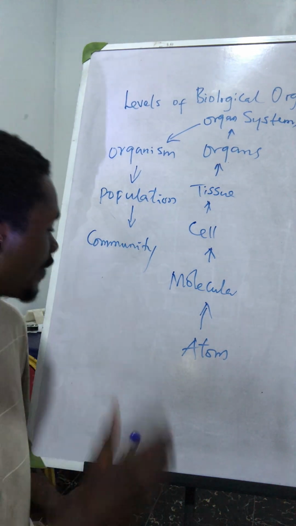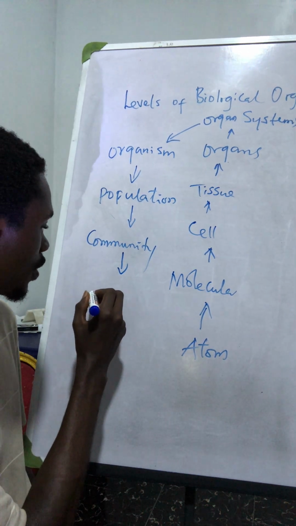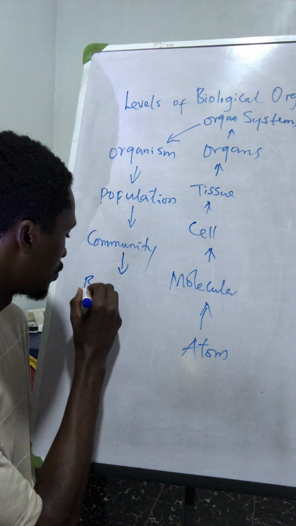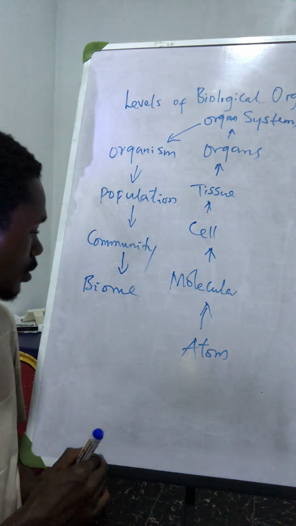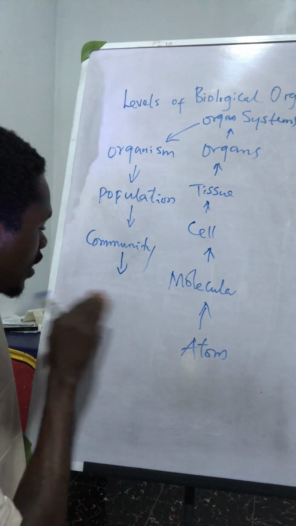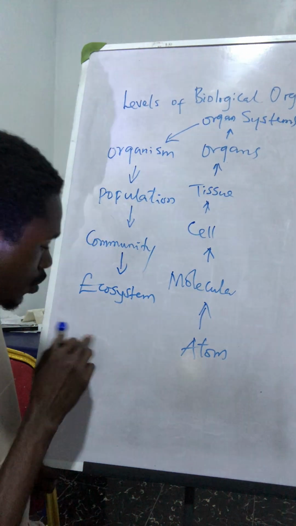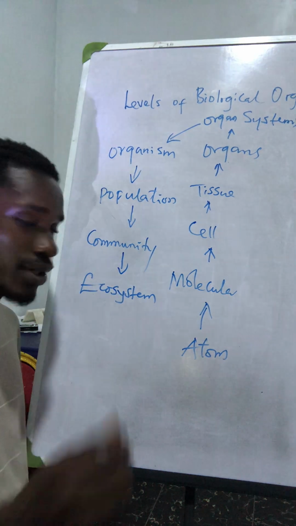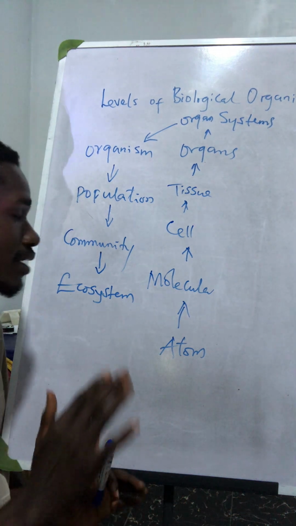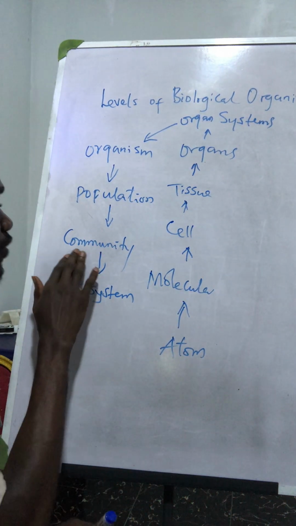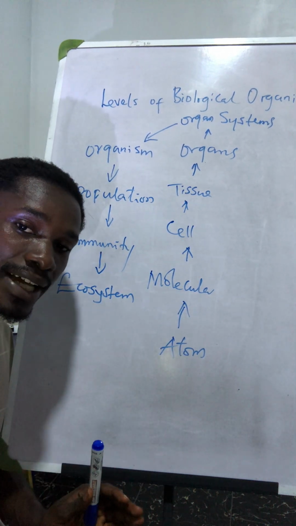After the community, we have another level of organization. First we have what we call the ecosystem. A group of communities come together to form the ecosystem. The word eco means home. So an ecosystem is a geographical area where we have all the populations in a community and their interaction with their environment.